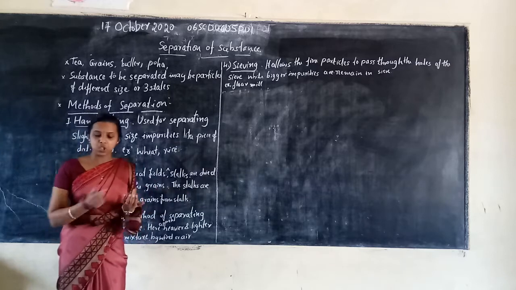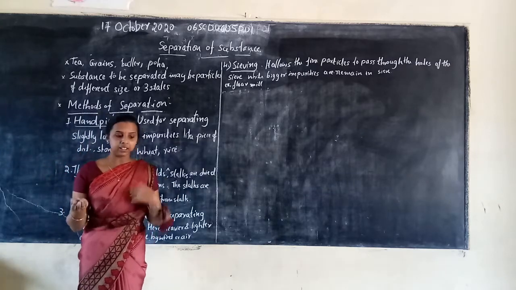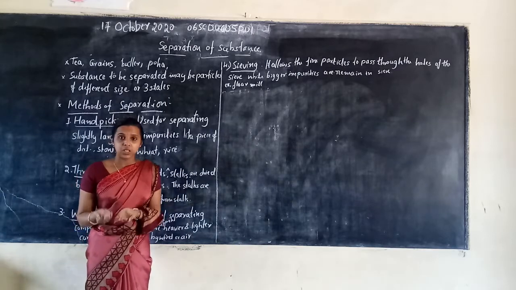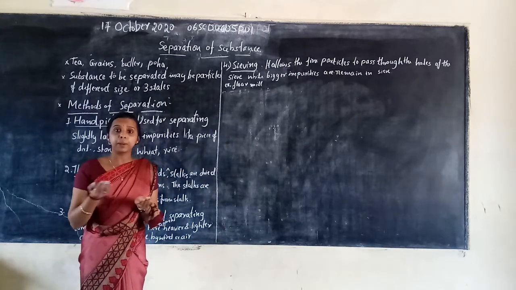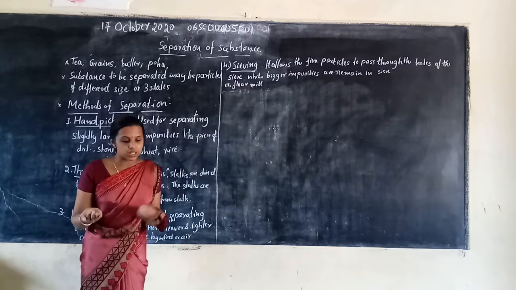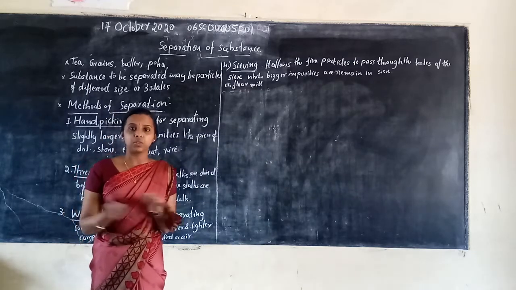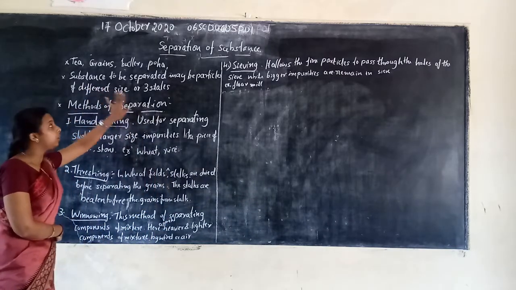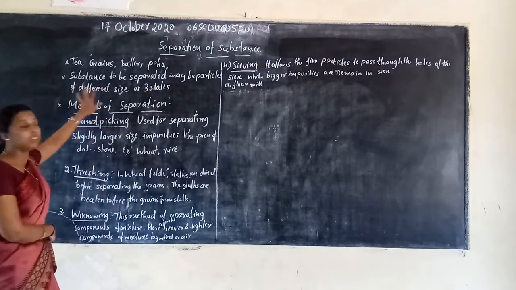If I take chalk powder in one hand and salt in the other and mix them, we have to separate the chalk powder particles and the salt particles. So we separate on the basis of particles of different size.